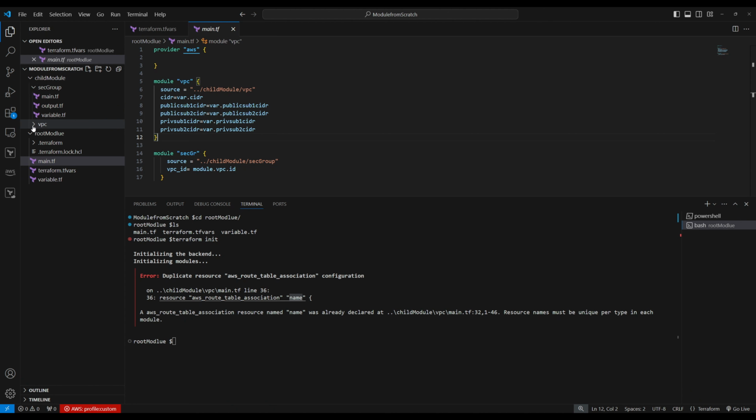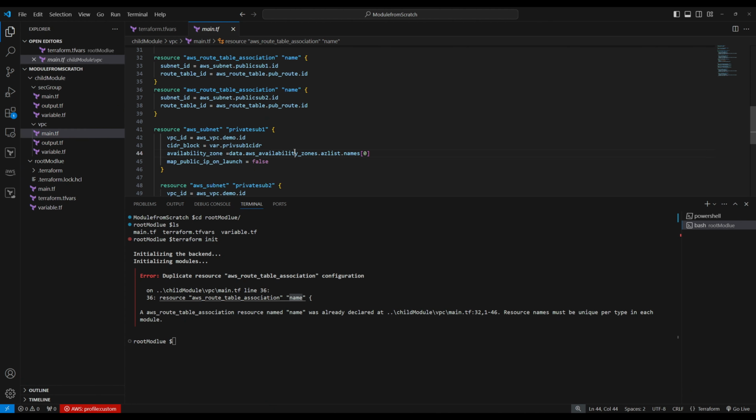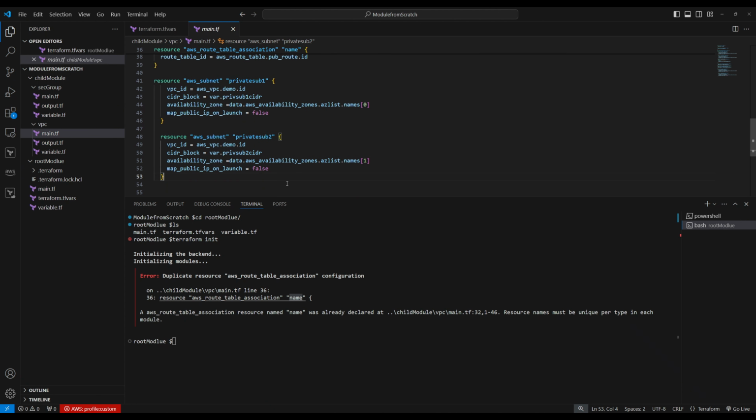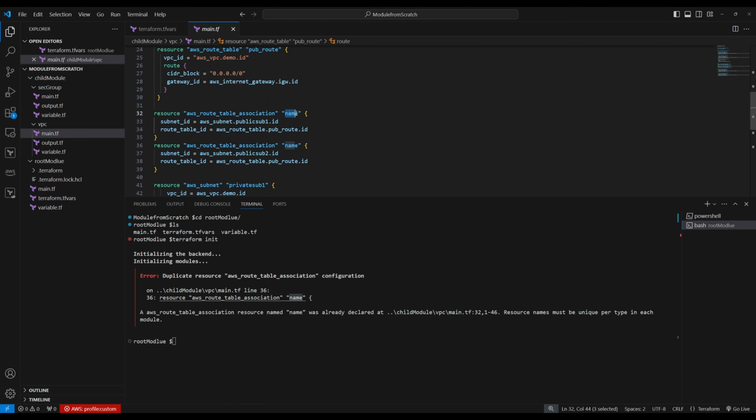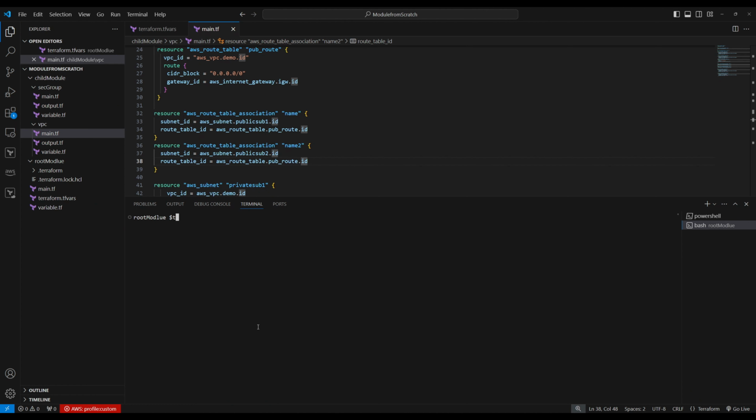So not here. Side VPC. Main.tf. So this one. This is the same name. It has to be a different name. So let's give this one name two. Let's save this one. Let's clear. Now let's do Terraform init again.